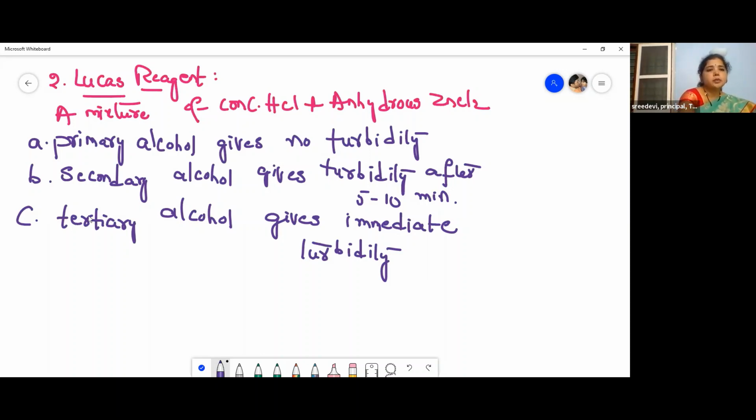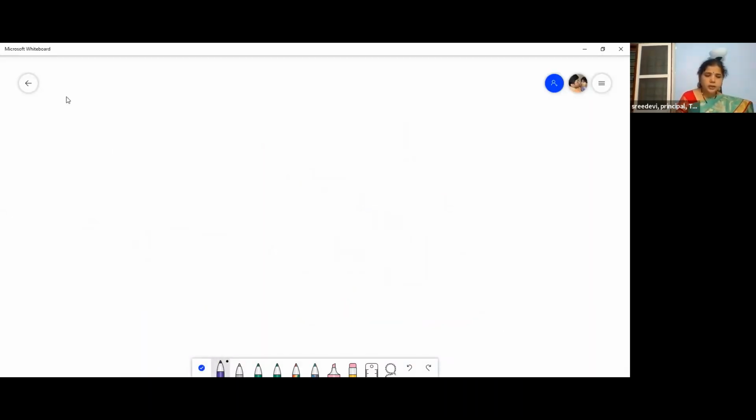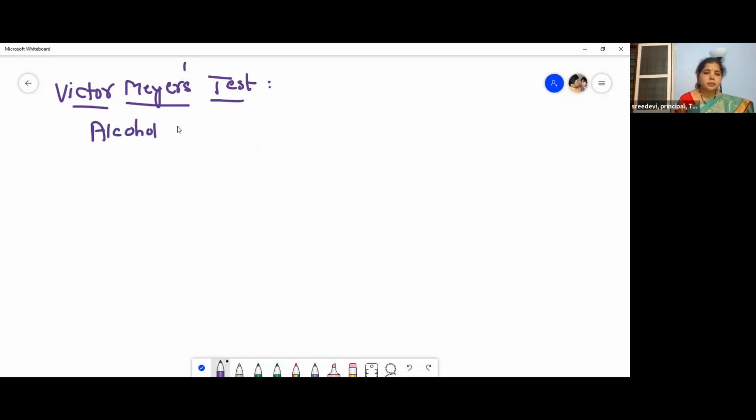And then let us move to the next one, that is Victor-Meyer's test. So let me write this. Victor-Meyer's test. So I hope you are able to understand my handwriting, children. Victor-Meyer's test. See, what is this Victor-Meyer's test? I will tell you. Alcohol. I'm giving it in a brief manner so that you can remember it very easily, right?